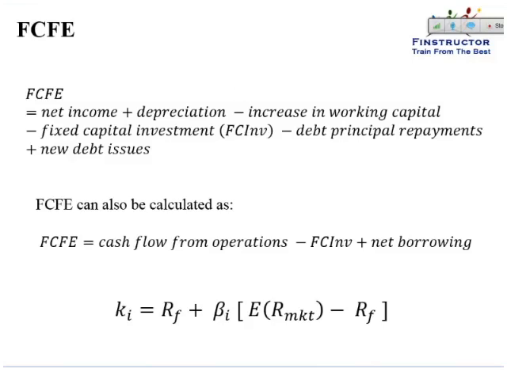So what we can do for such companies is that instead of projecting and discounting back the dividends, we can project the free cash flow to equity and try and discount it back to compute the present value of the firm or to compute the value of the equity.